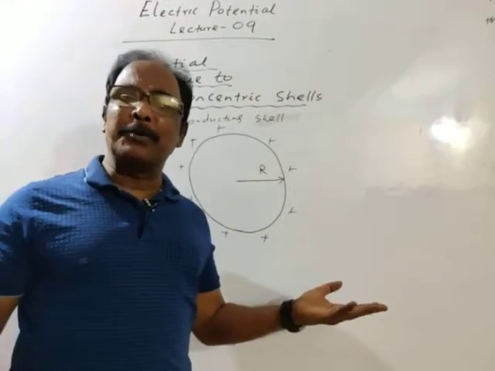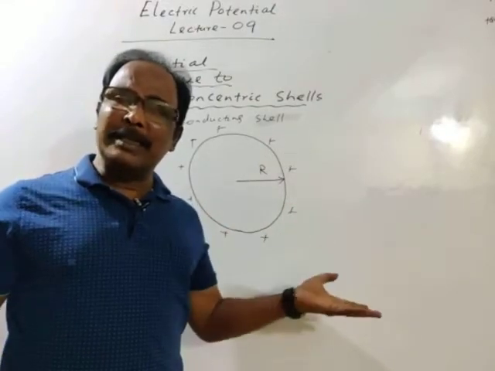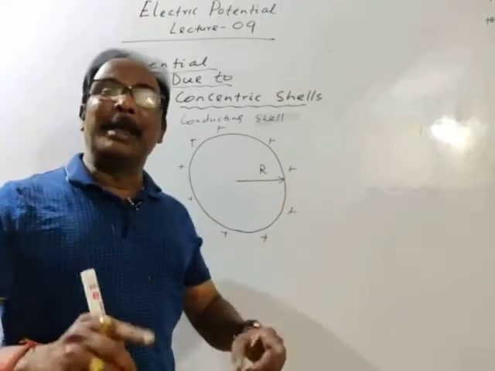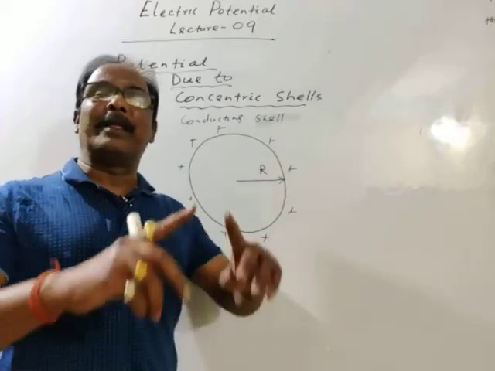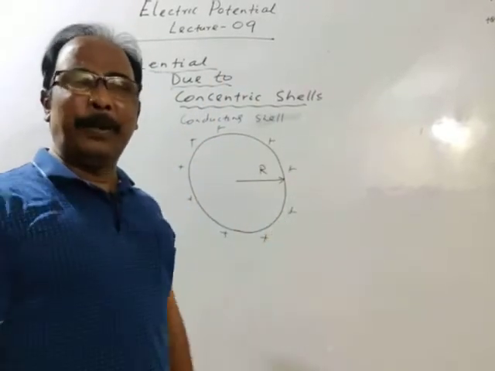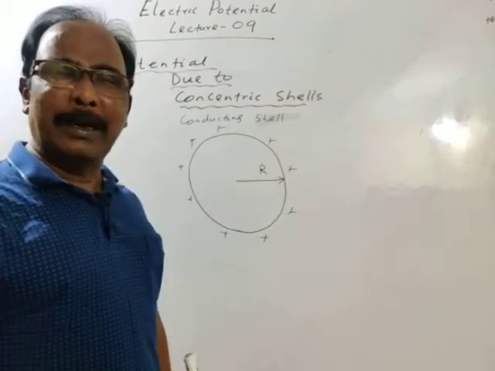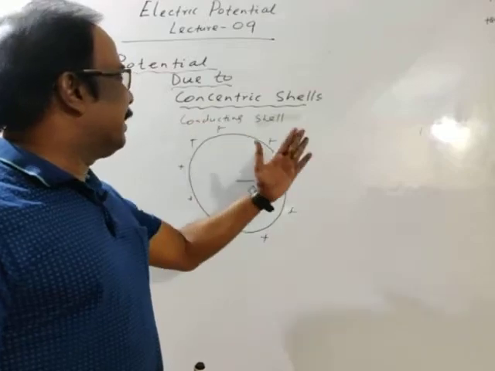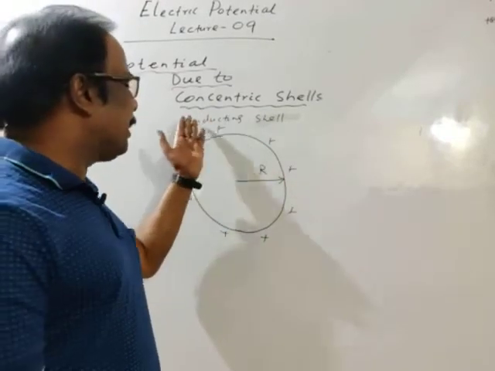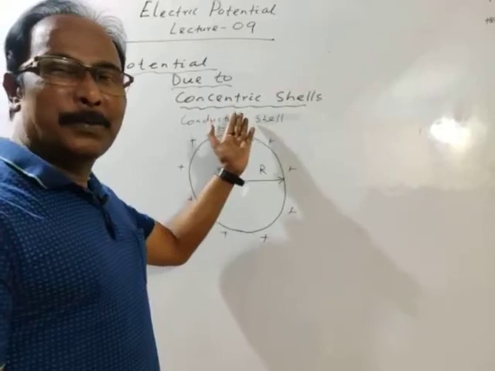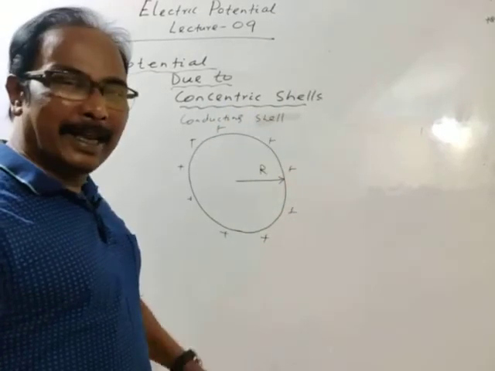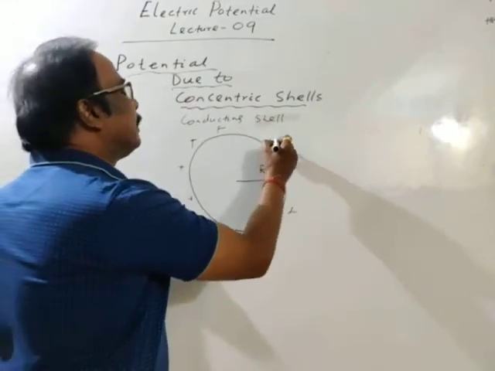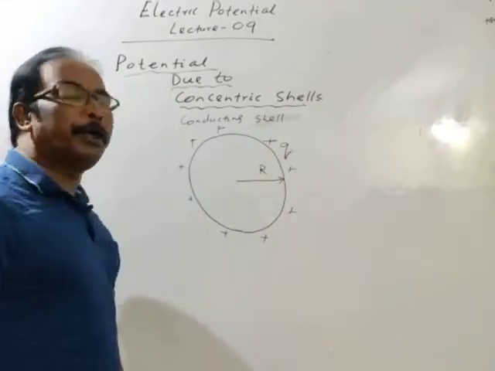But here we are considering a hollow cell, a thin spherical conducting cell, so the total charge is distributed on the surface. Let the total charge be Q.